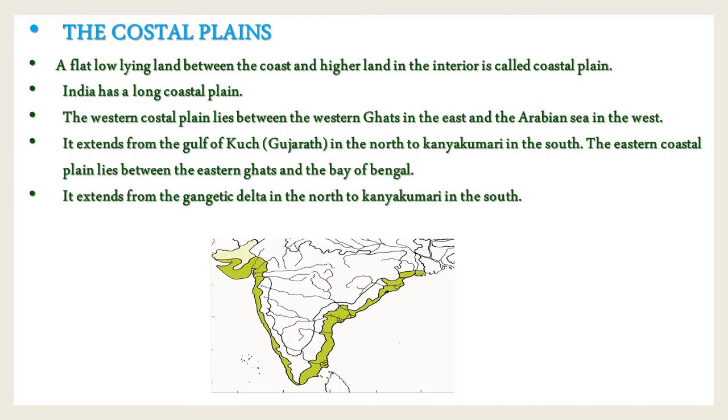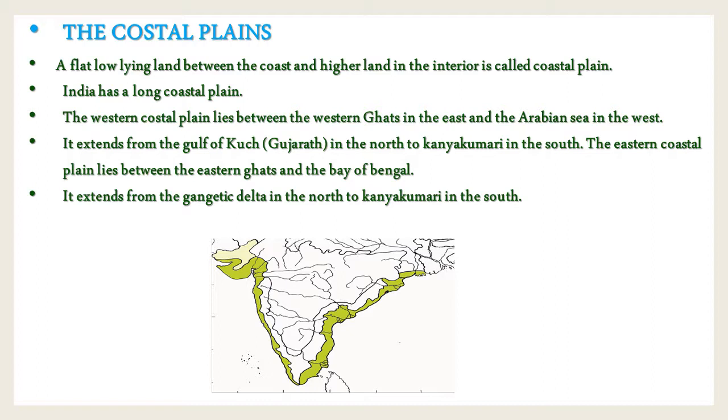Children, the first concept is coastal plains. Now let us study about the coastal plains. Let us see where they are located in our country. Observe the map. The western coastal plain lies between the Western Ghats in the east and the Arabian Sea in the west.